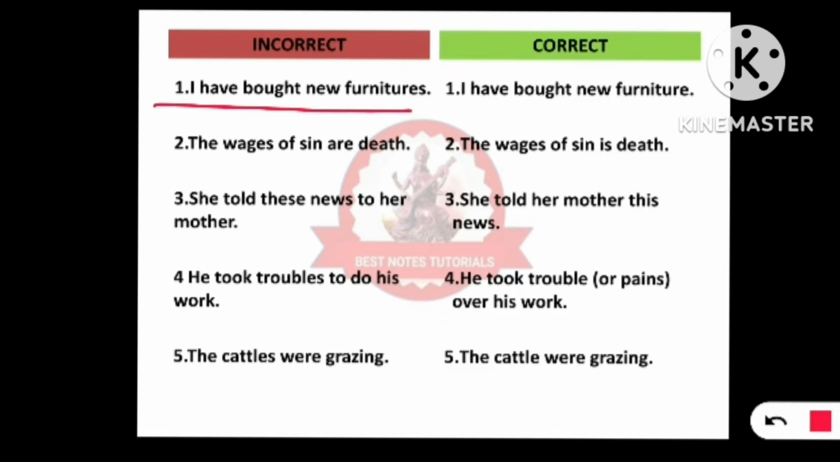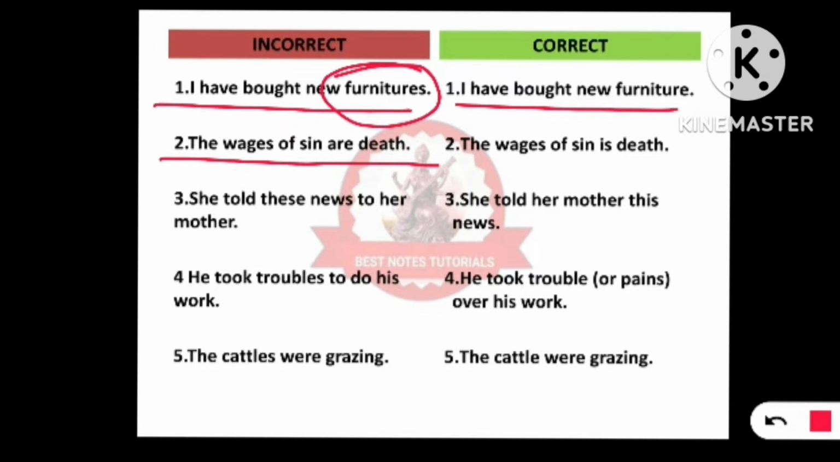Our first line is: I have bought new furnitures. Here there is an error in furnitures, because we say furniture, not furnitures, because furniture includes all the things that are made up of wood. So it should be corrected like this: I have bought new furniture. Let's move to the next one.